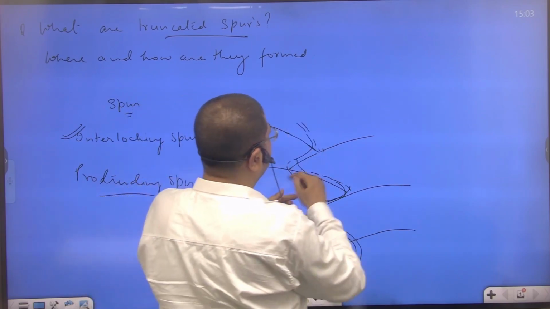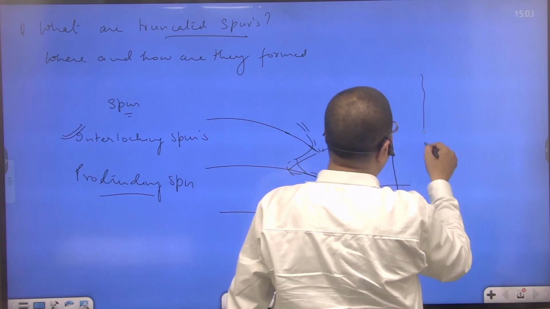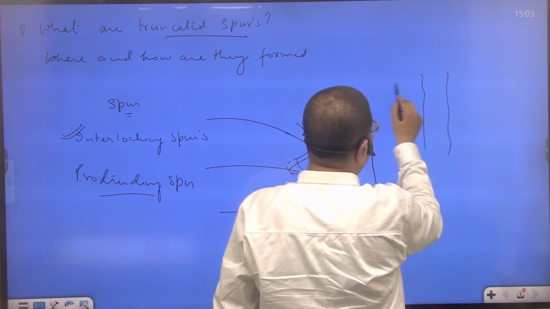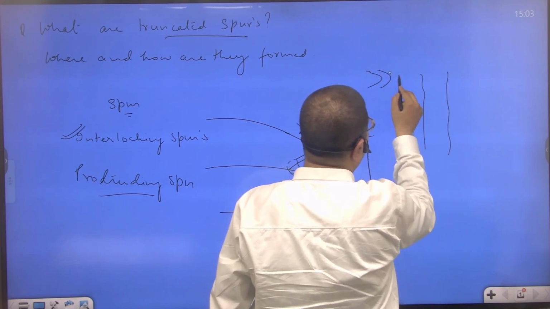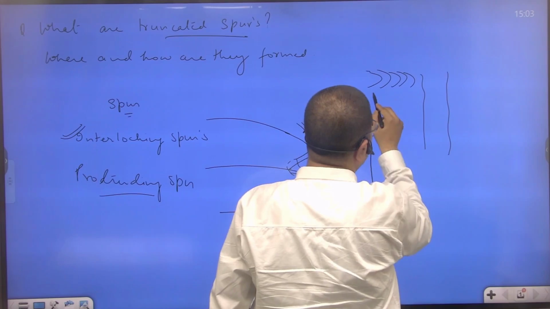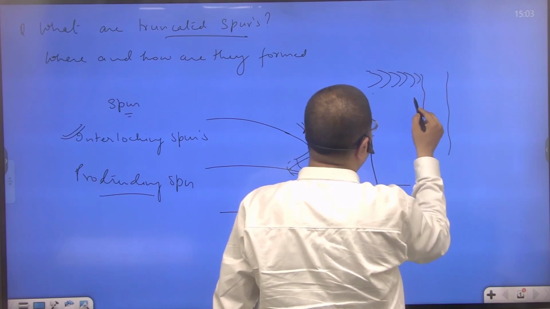So basically this is the glacial valley, right, and these intruding spurs have been obliterated. So this was the protruding ridge that has been straightened.